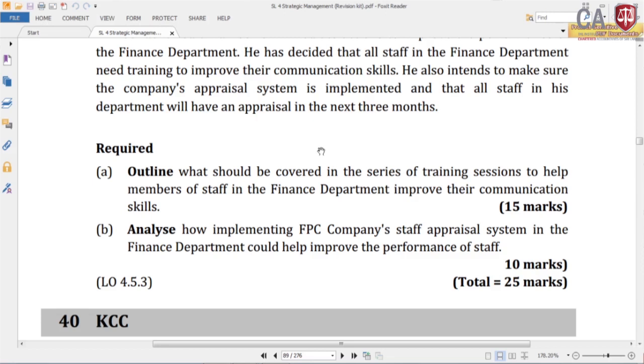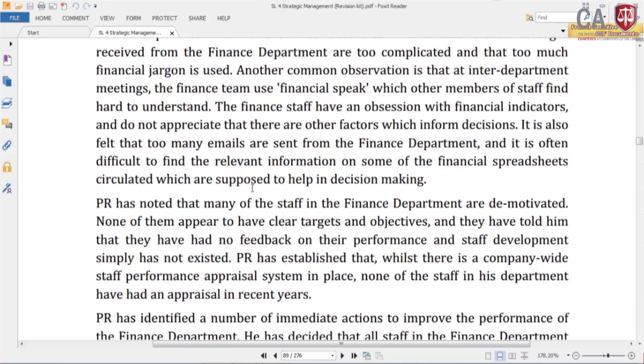That is connected with performance evaluations, right. So, first of all, we look at the facts given also.